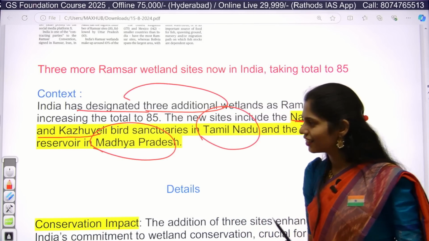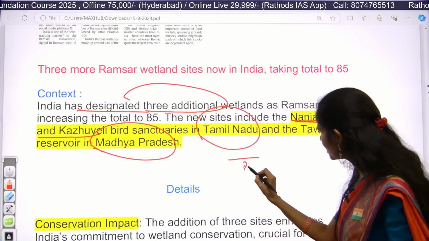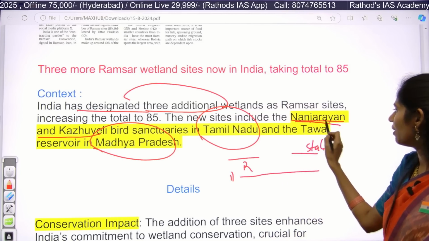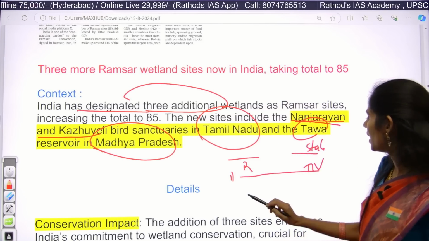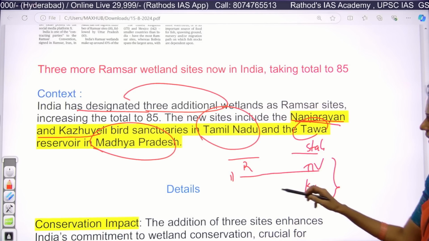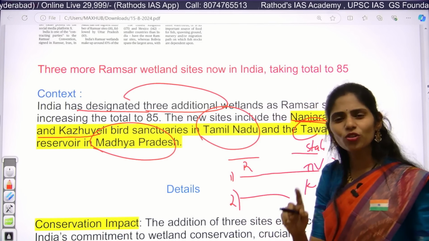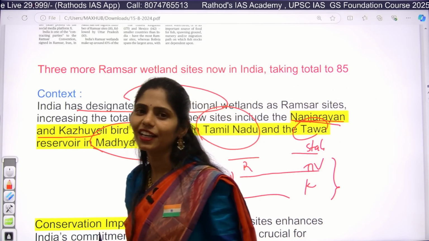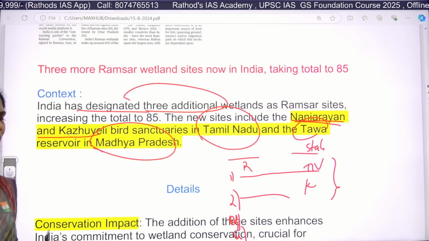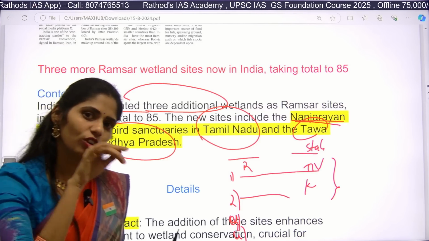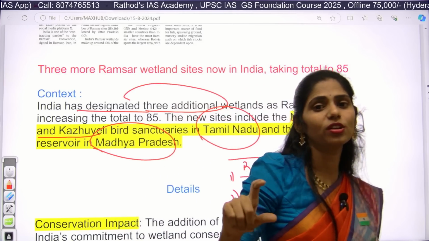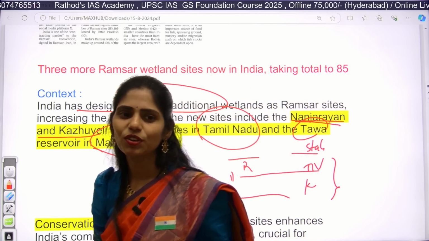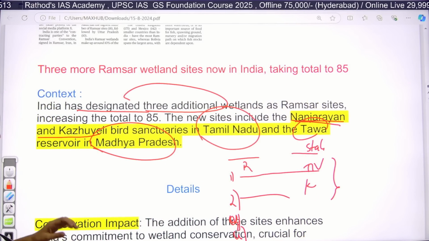So you'll be getting a question like on one side Ramsar site and on the other side state, and they will be giving you pairs. So now here Tawa from Tamil Nadu or Nanjarayan from Kerala. Like that they will be giving the pairs. They won't give 1 or 2, they will be giving at least 4. And they will be asking you to identify either correct pairs or incorrect pairs. And in options, it may be 1, 2, 1, 3 like that, or else you will be getting only 1 pair is correct, only 2 pairs are correct, only 3 pairs are correct, and 4 pairs are correct. That will be much more confusing. So in this way, you have to be prepared for your examination. Okay?